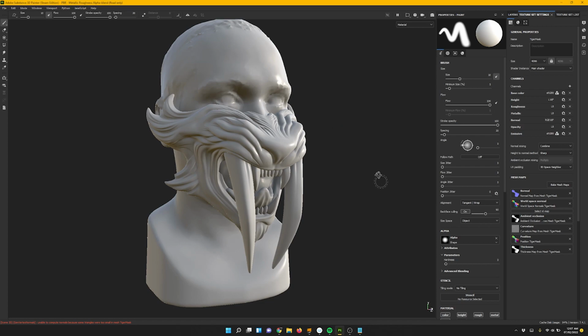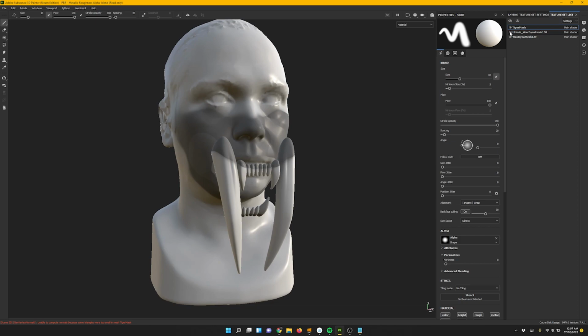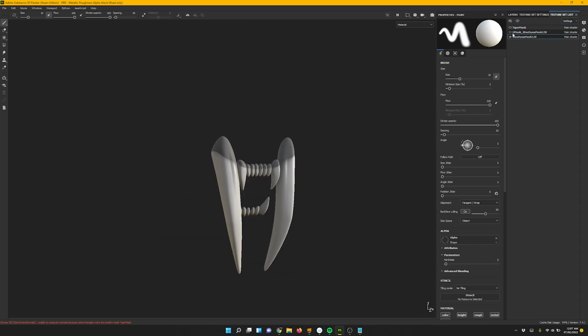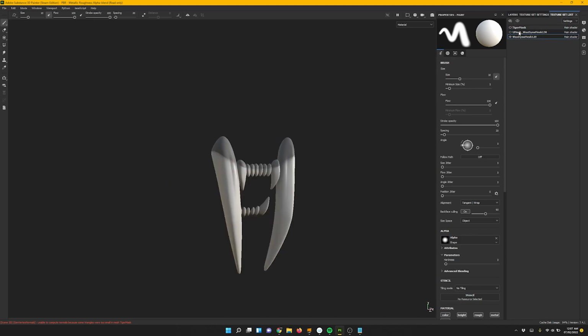All right, so it's done. Let's go into the main mask, which is this one. All right, and then you want to select the texture set that you want to be working on.